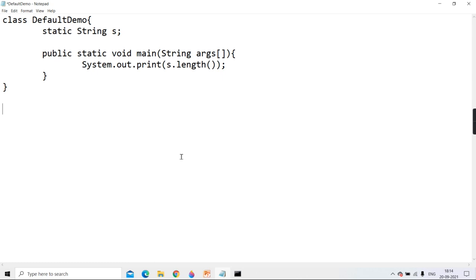Means at the time of compilation there is no error, because the whole code is syntactically fine. The program is syntactically okay, grammatically there is no problem, and therefore the code will run successfully. Now that is also a point contributing to robustness.